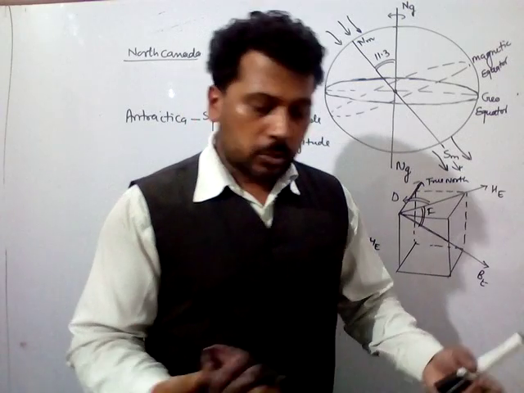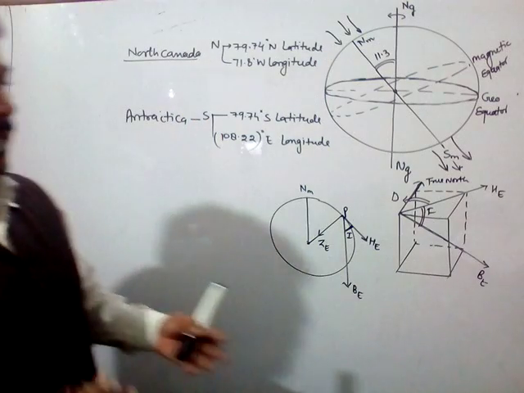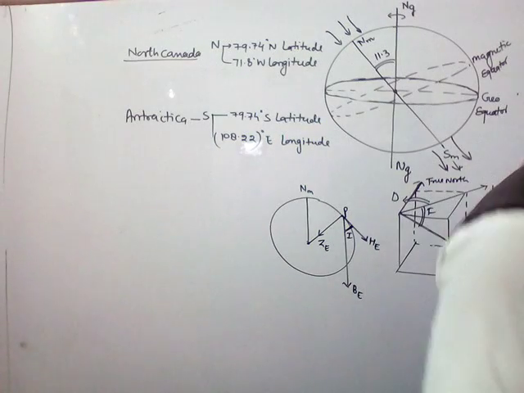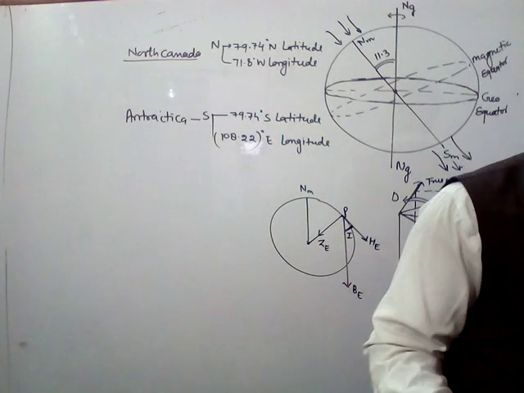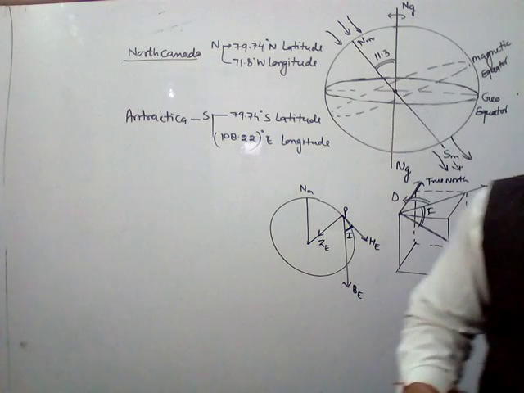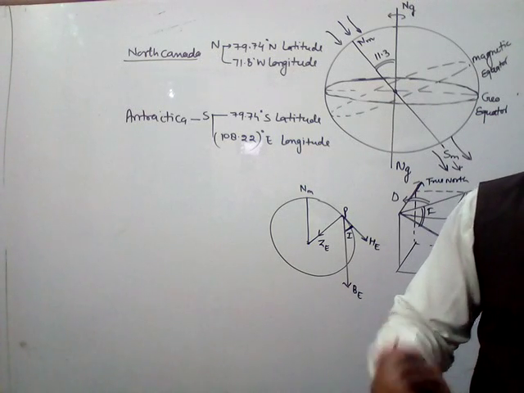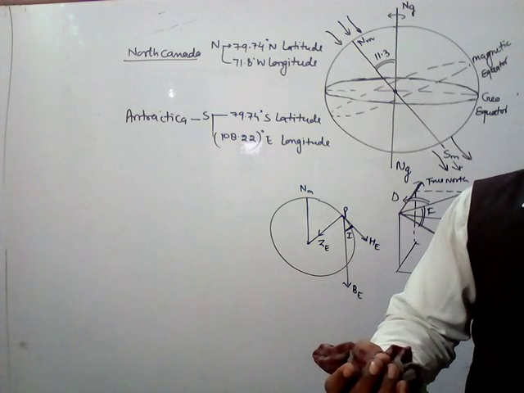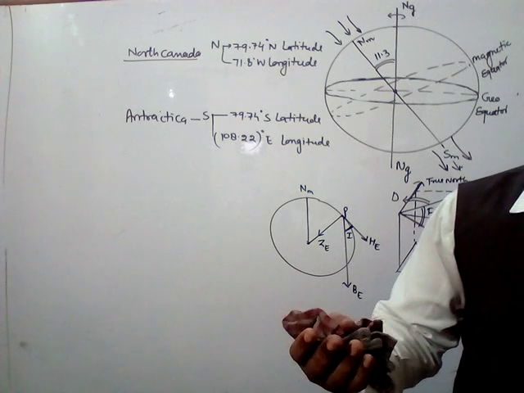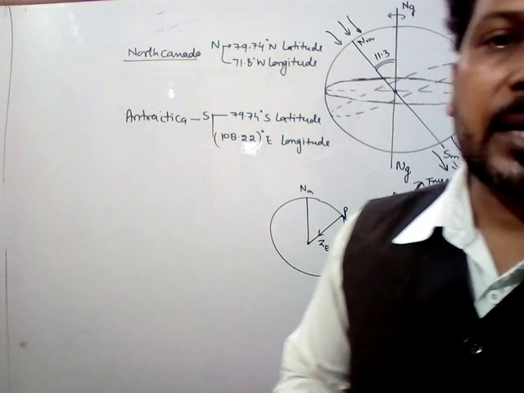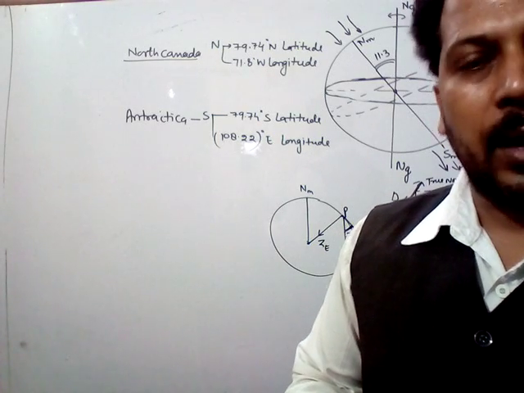So how was this magnetism produced? We can say that this magnetism arises due to the electric current produced by the convective motion of the metals which are in the molten condition, the molten stage of iron and nickel.